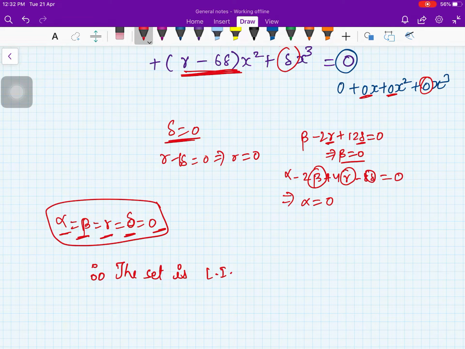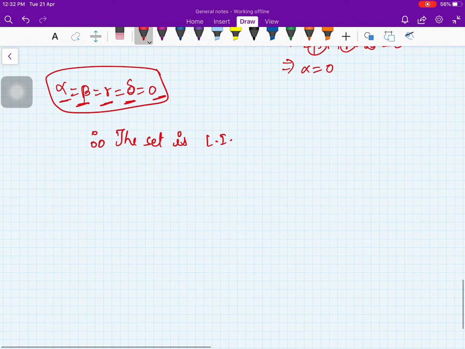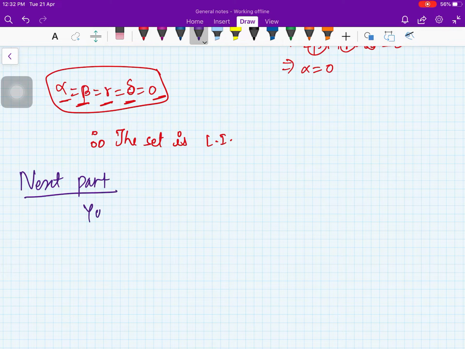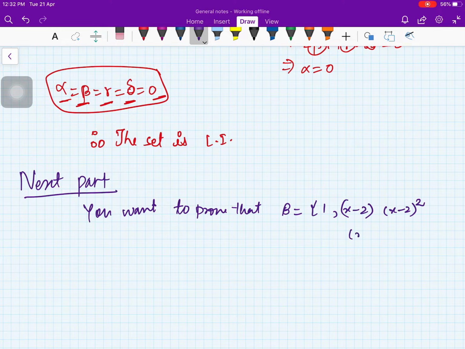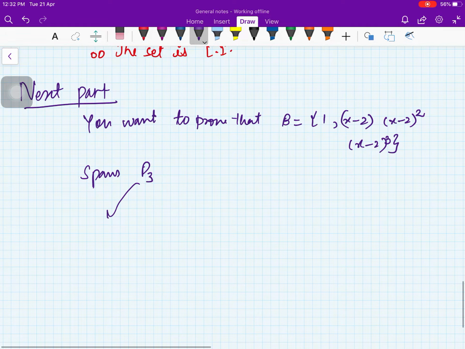Right, now you need to prove that this set spans your space. That is a tricky one. So next part, you want to prove that the set which is 1, x minus 2, x minus 2 square, x minus 2 cube spans P3, right?